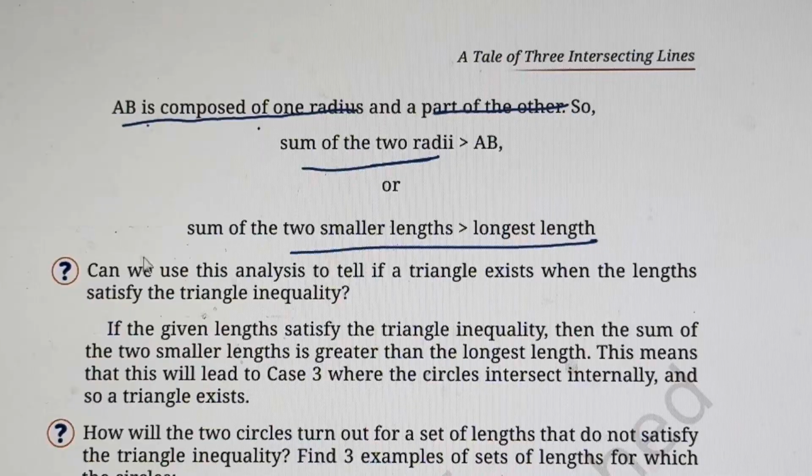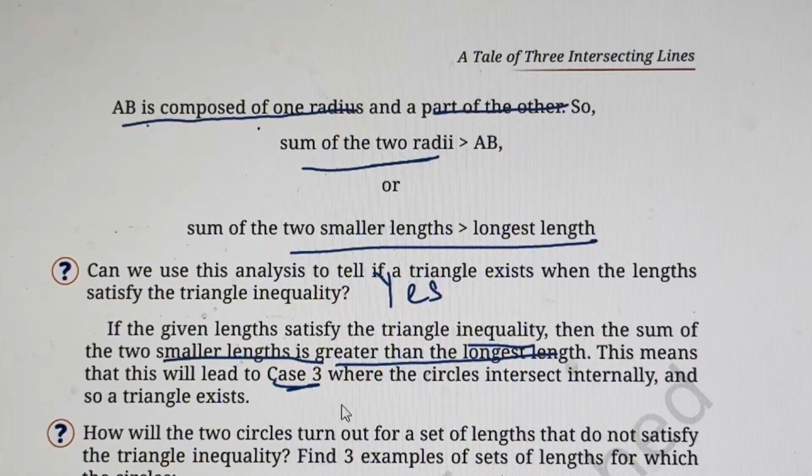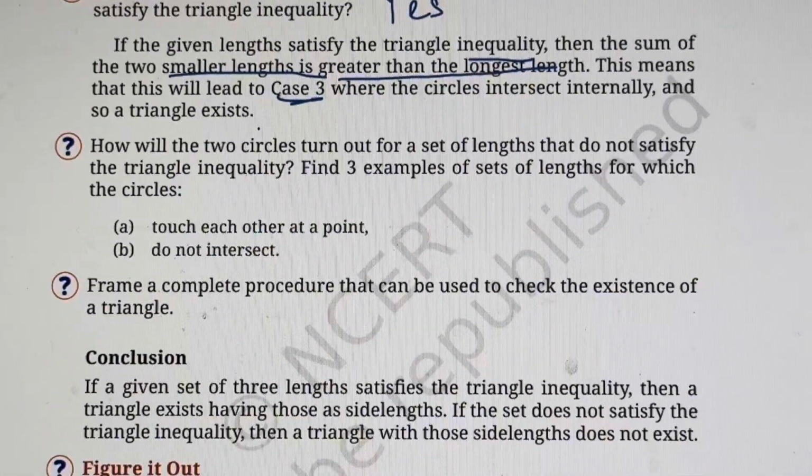So with this we can say that the triangle will be formed only in case 3. Now can we use this analysis to tell if a triangle exists when the lengths satisfy the triangle inequality? Yes, we can do that. If the given lengths satisfy the triangle inequality, the sum of the two smaller lengths is greater than the longest length, which is only in case 3, where the circles are intersecting internally and the triangle exists, right?